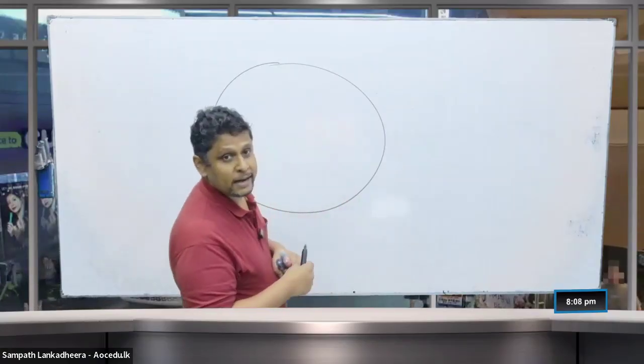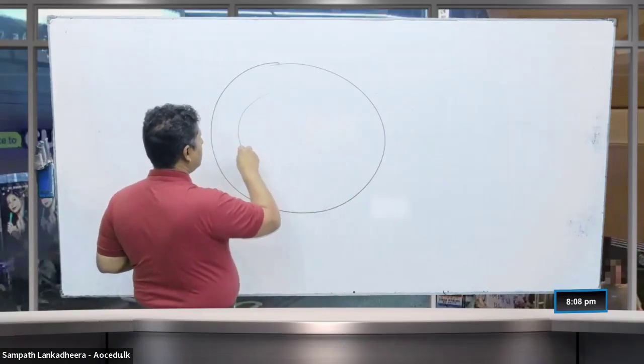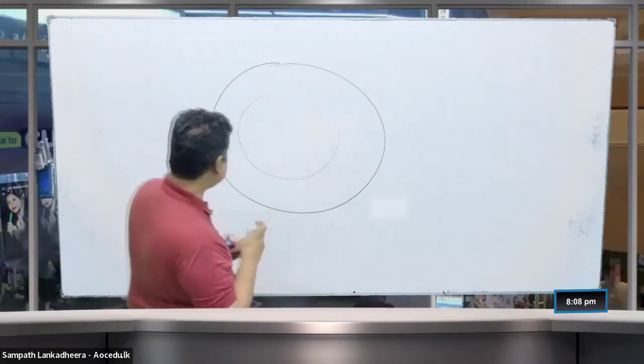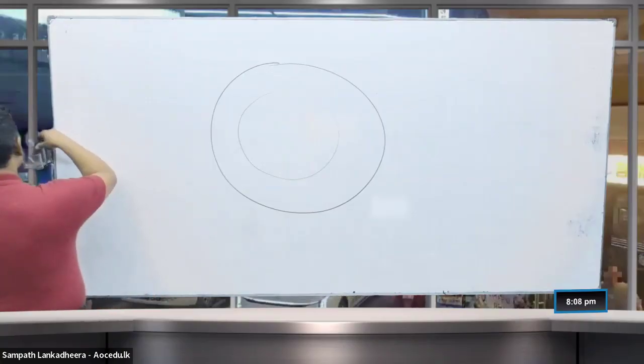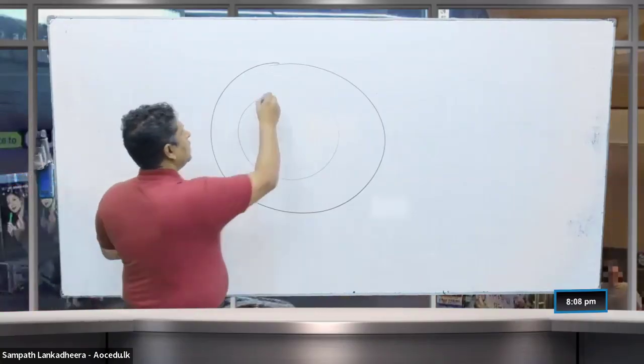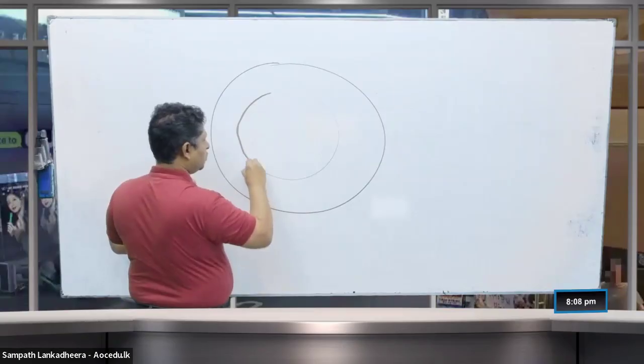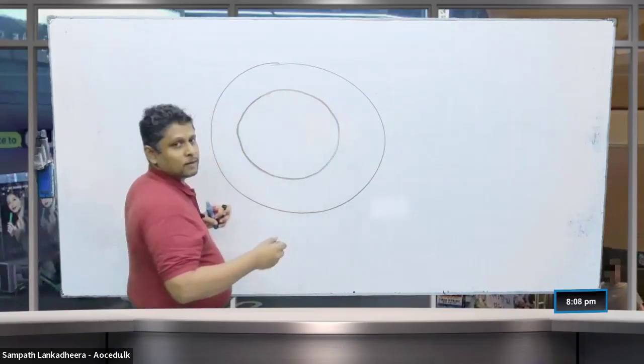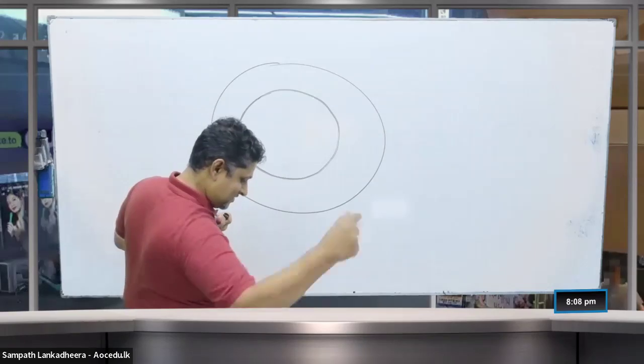Primary structure of the root, we'll take dicot. You can't see that? Dicot root.